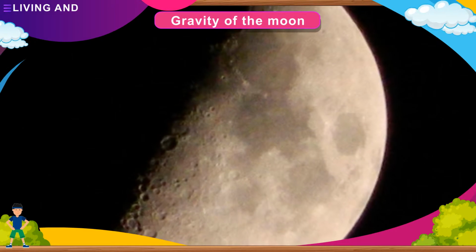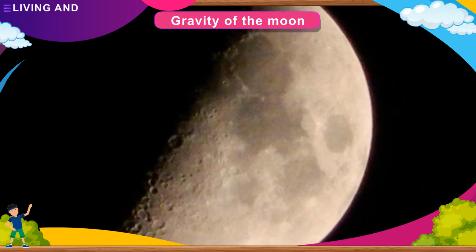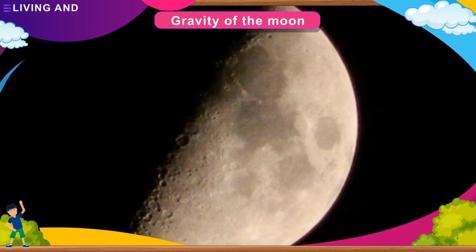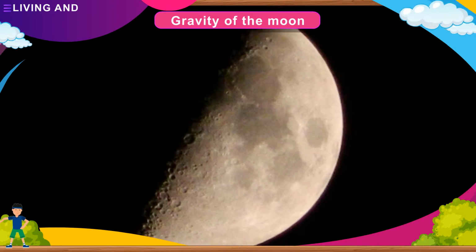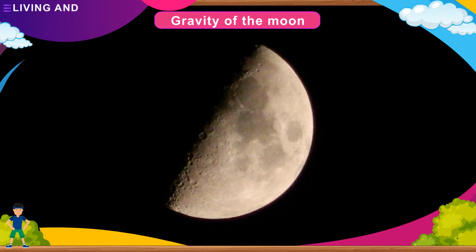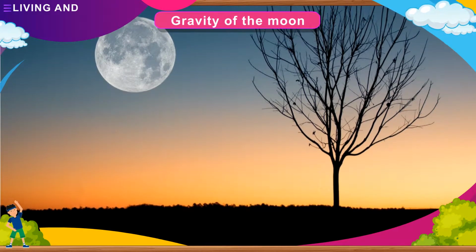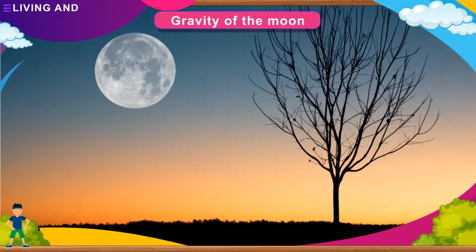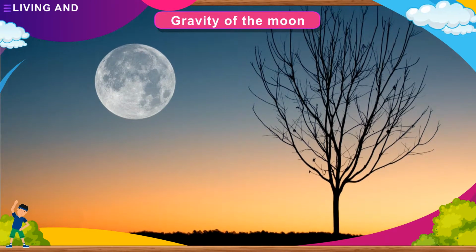Gravity of the Moon. The Moon travels in an orbit around the Earth. All the heavenly bodies attract each other by the force of attraction called gravity. The Moon's gravity is only 1/6 as compared to the Earth's gravity.